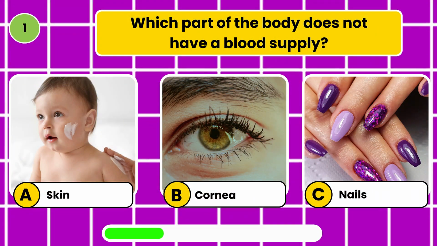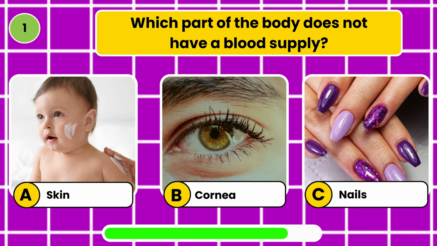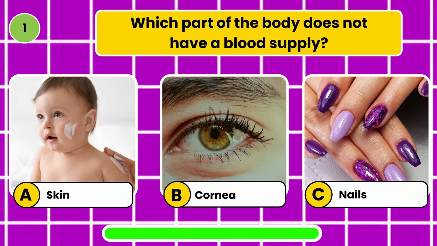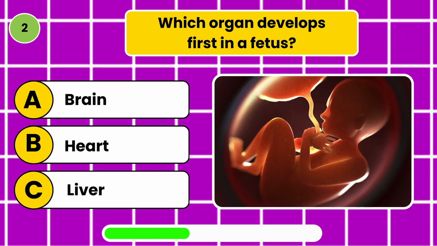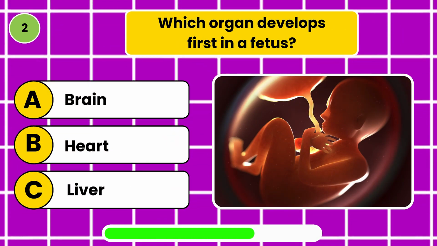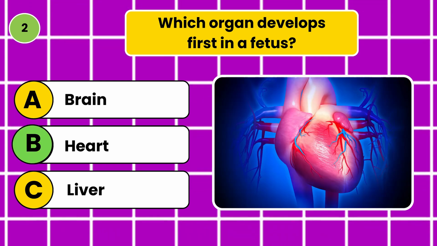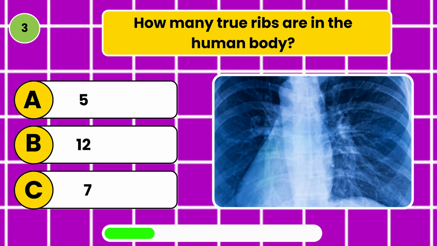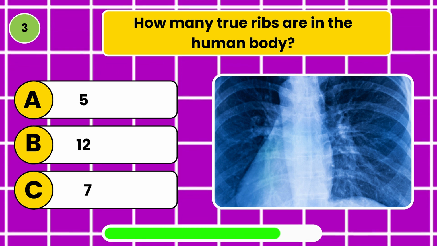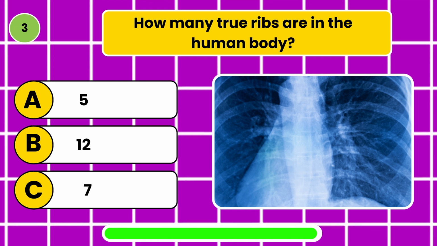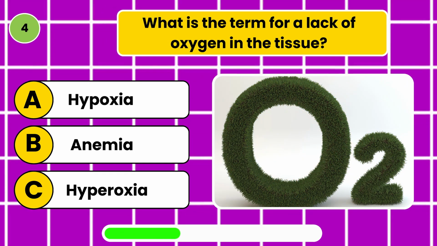Which part of the body does not have a blood supply? Cornea. Which organ develops first in a fetus? Heart. How many true ribs are in the human body? Seven. What is the term for a lack of oxygen in the tissue? Hypoxia.